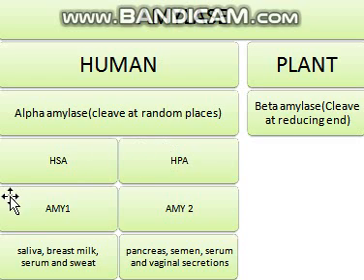The gene responsible for encoding HSA is called the AMY1 gene, or AMY1 locus, and the locus responsible for encoding HPA is called the AMY2 locus. Both loci are present on chromosome 1.